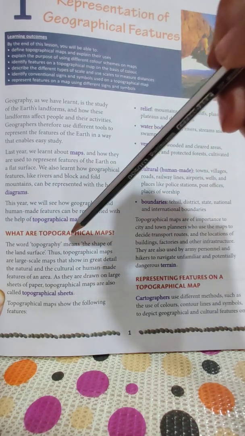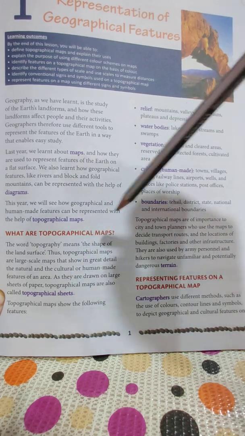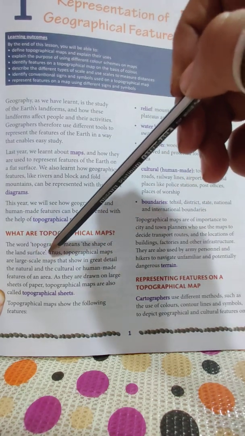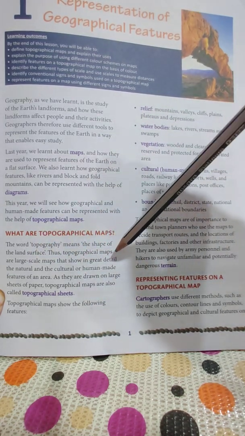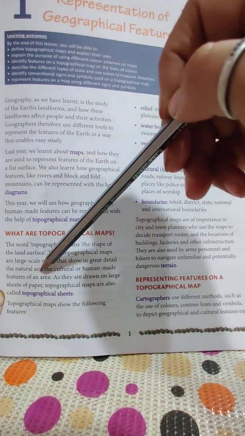The word topography means the shape of the land surface. जो land surface का shape होता है उसे हम topography कहते हैं. Thus, topographical maps are large scale maps that show in great detail the natural and the cultural or human made features of the area.